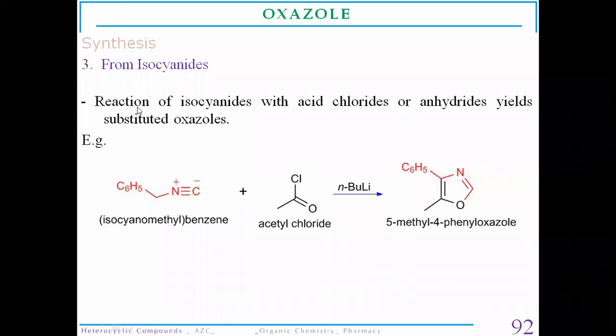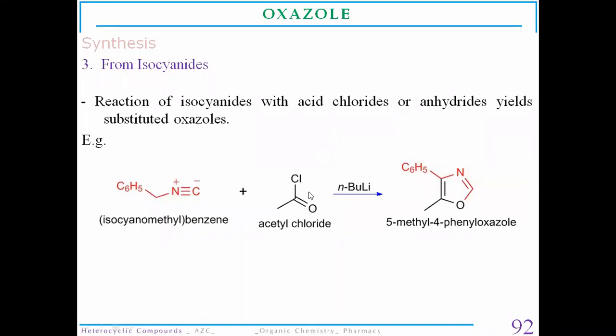Here there will be a reaction of an alpha methylated isocyanide with an acid chloride. So this methylated isocyanide, that is isocyanomethylbenzene, will react with an acyl chloride,